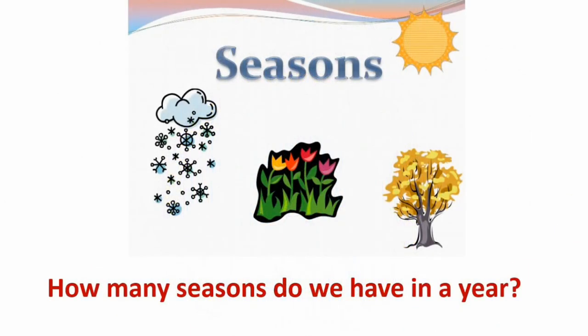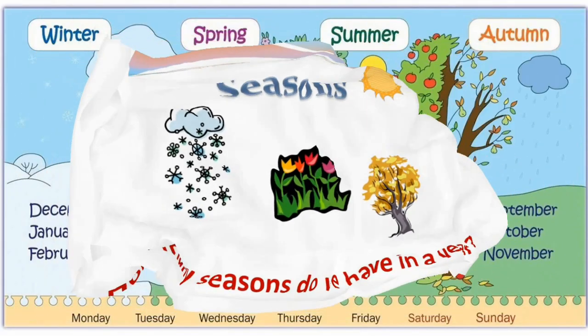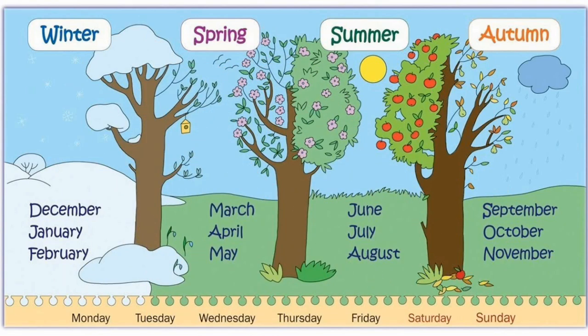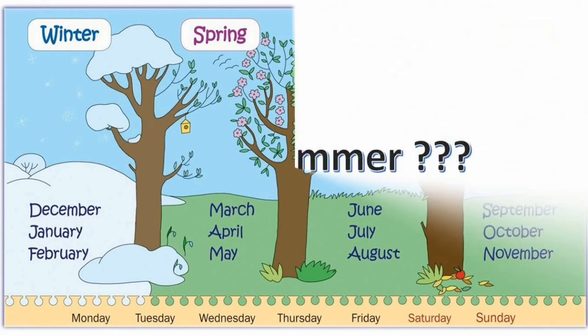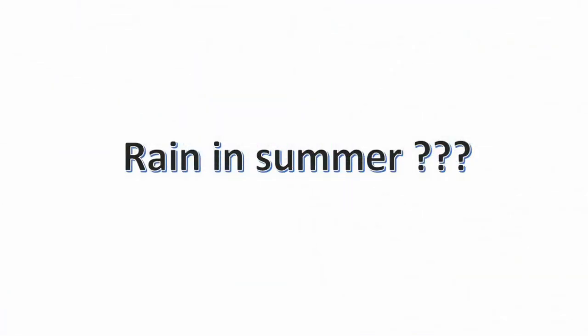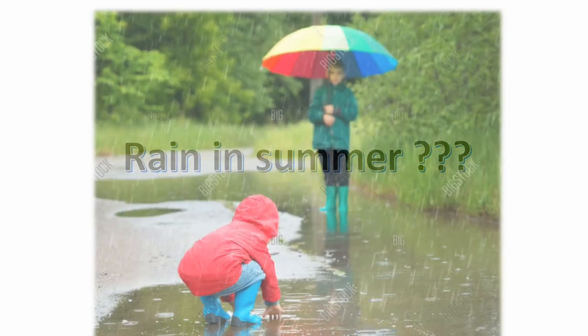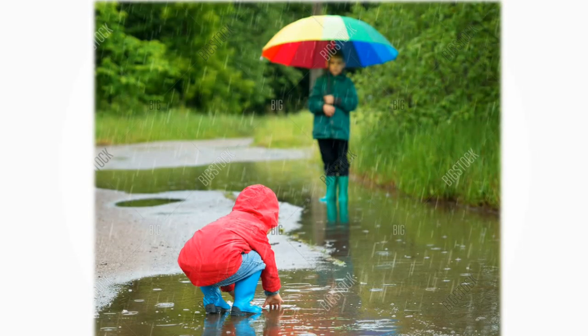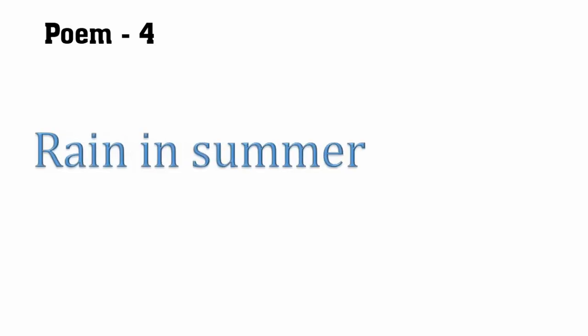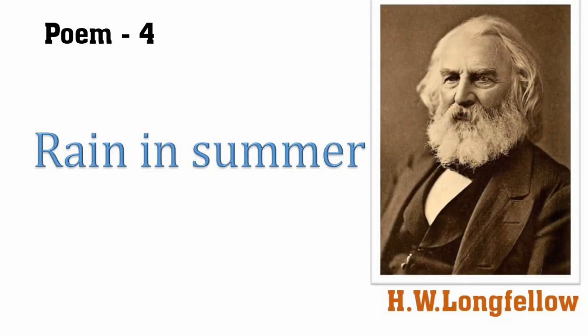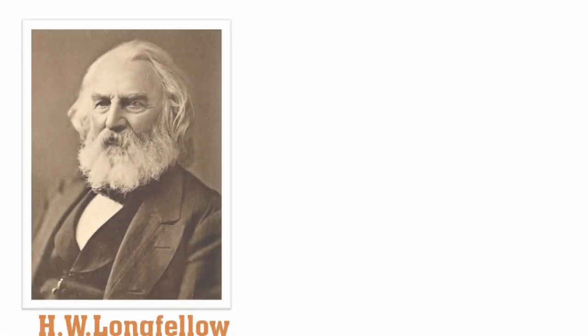Students, how many seasons do we have in a year? Yes, there are 4 seasons: winter, spring, summer and autumn. Have you ever seen rain and summer together? Yes, many times. Dear students, in today's session we are going to learn the poem Rain in Summer, written by H.W. Longfellow. Here is the introduction of H.W. Longfellow.